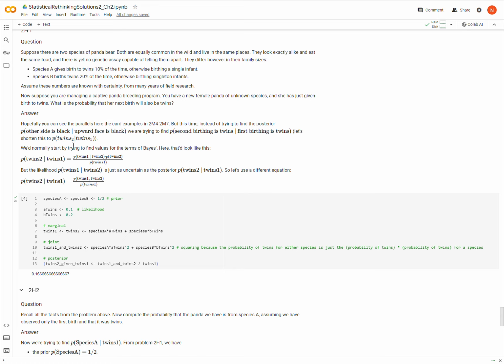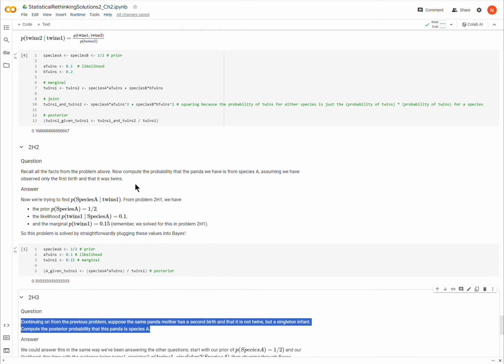In this problem we are asked to find, if the panda that we have at hand gives birth to twins, what's the probability that the next time it gives birth, it will also be twins?